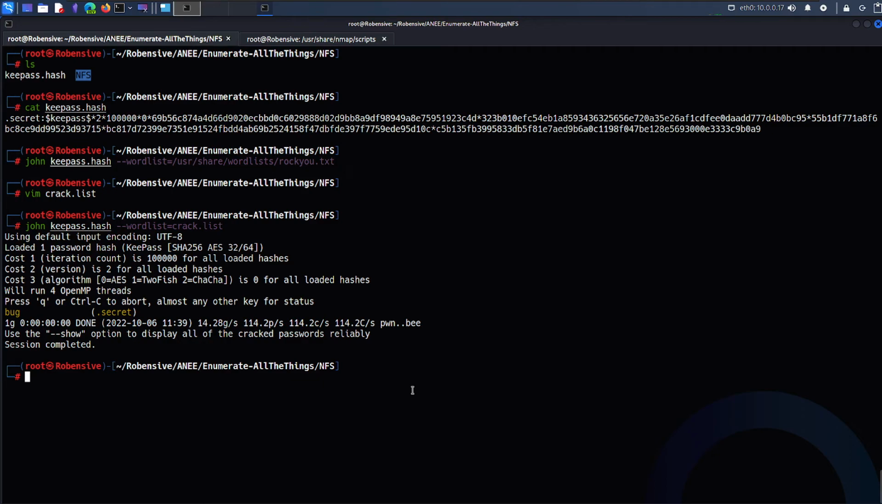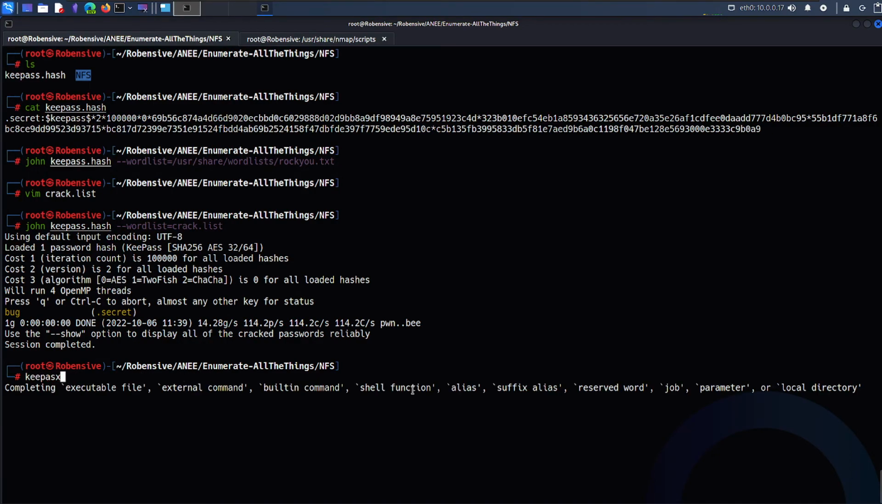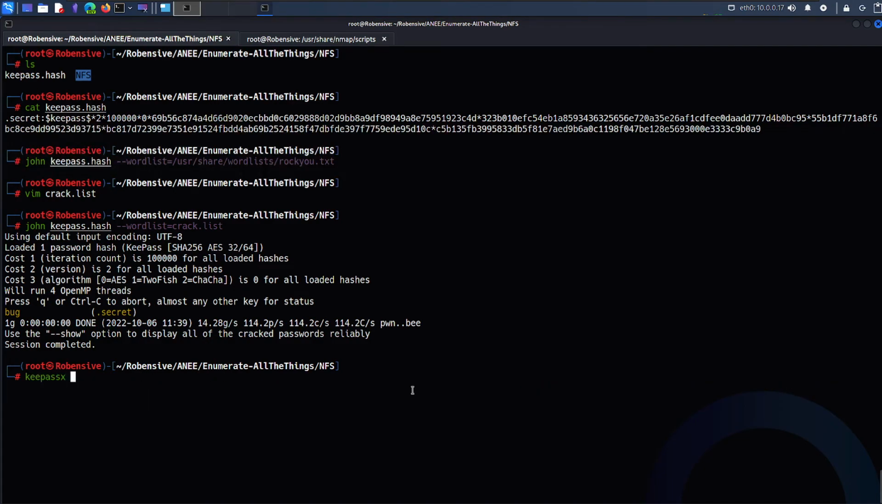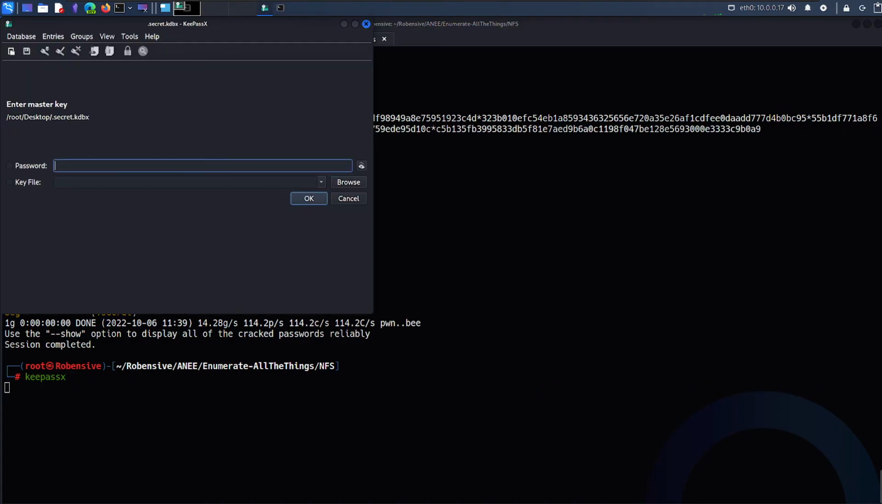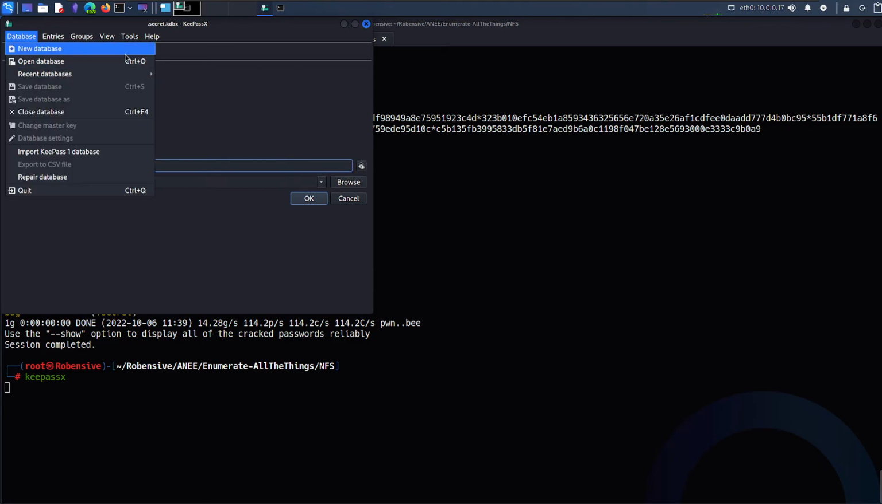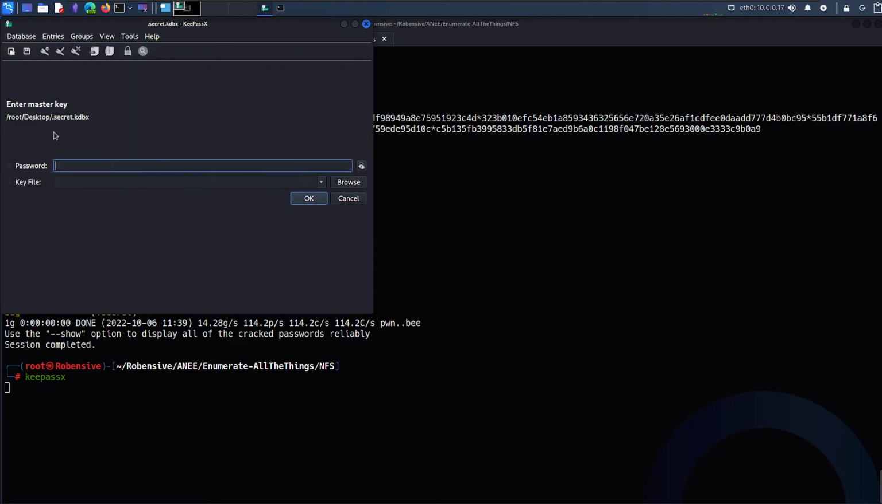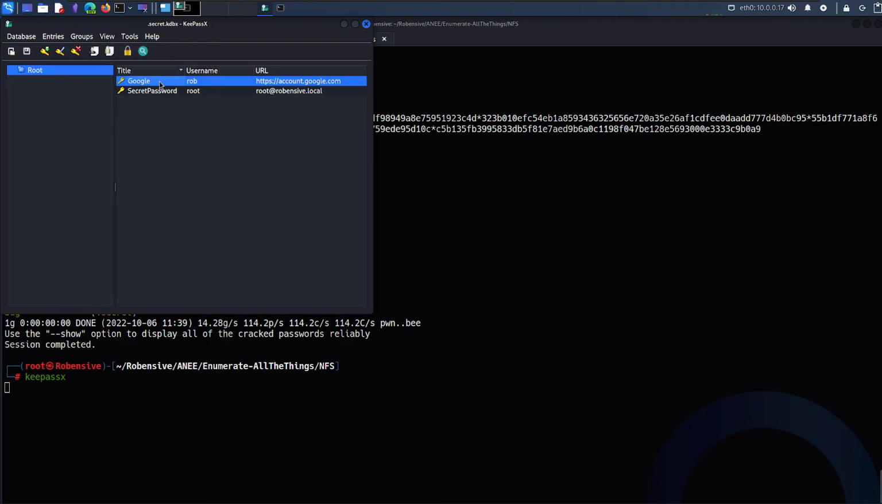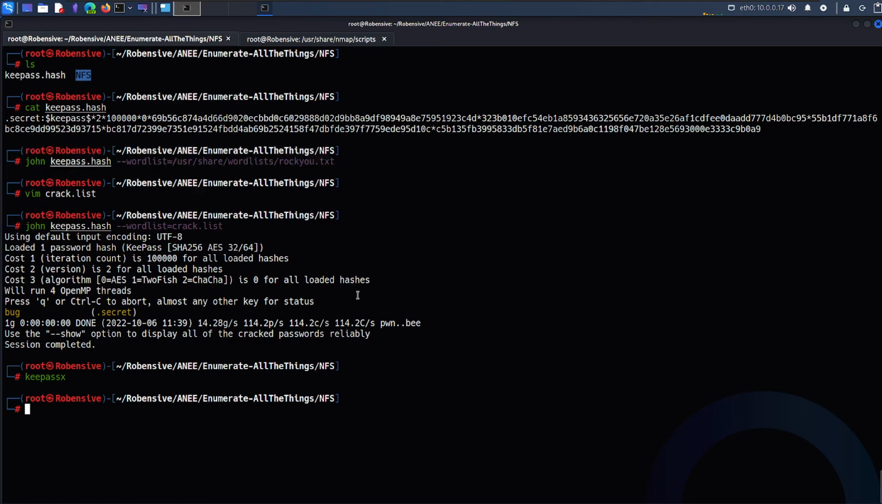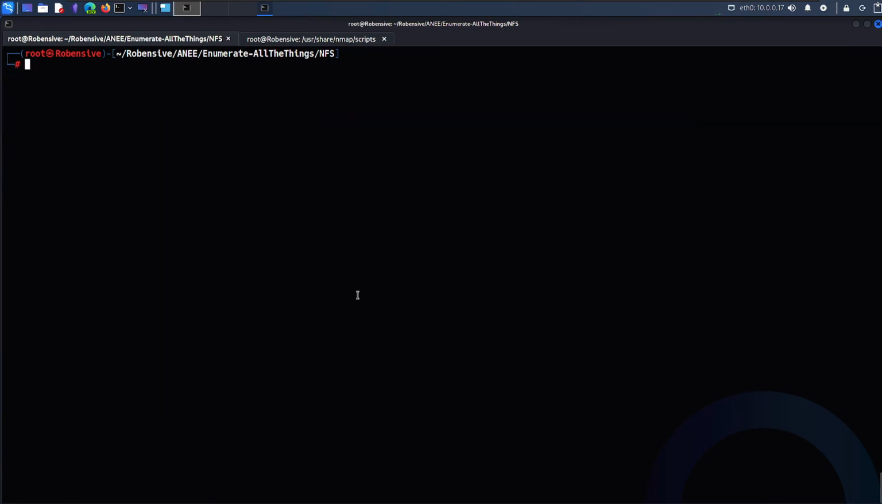So let's use our KeePassXC. Here we go. Let's first load that database. I have one copy already here on my desktop, so I'll just go with that. The password is nothing but bug. And here we go. I have the Google password and the secret password. The main intention here is to showcase that when you find an NFS service, you can mount the remote share and find the sensitive data.